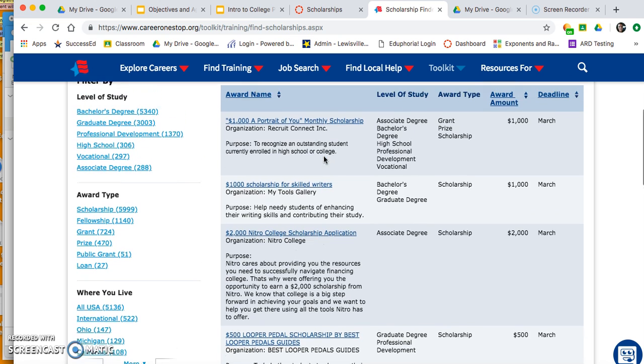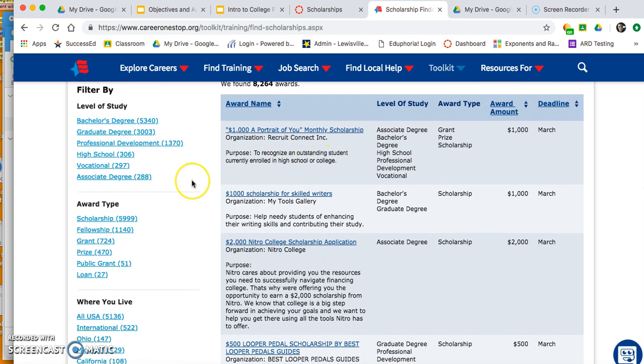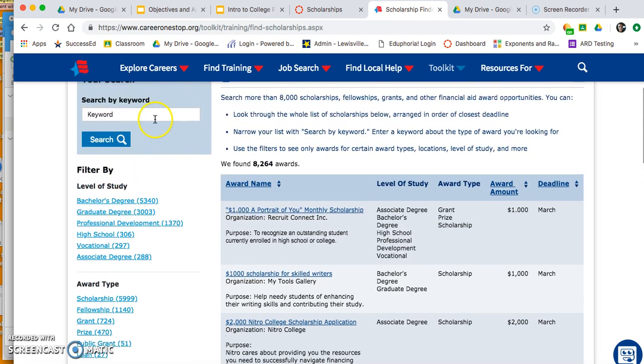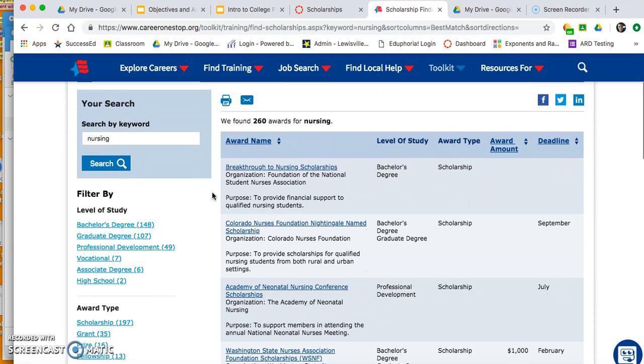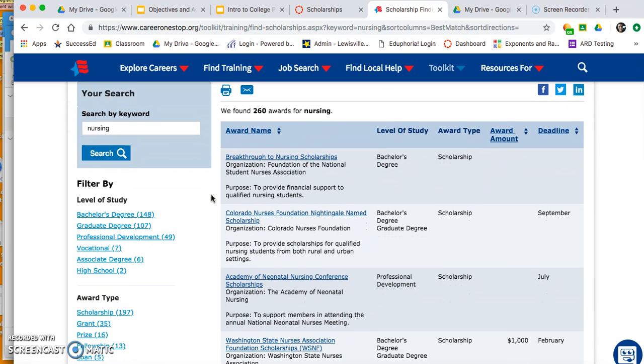So how do you go about narrowing this down? There are a lot of different ways that you can narrow this down. You can search by keyword. For example, if you want to go into nursing, which I know a couple of you do, we can go into nursing and look for scholarships based on nursing. When you get to these different types of scholarships, you need to look at the field of study that you need to have.